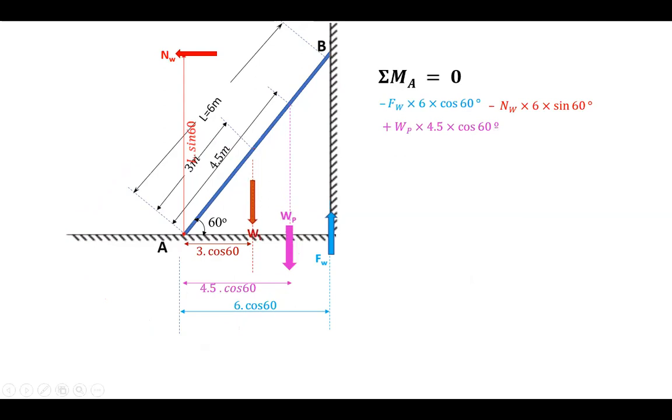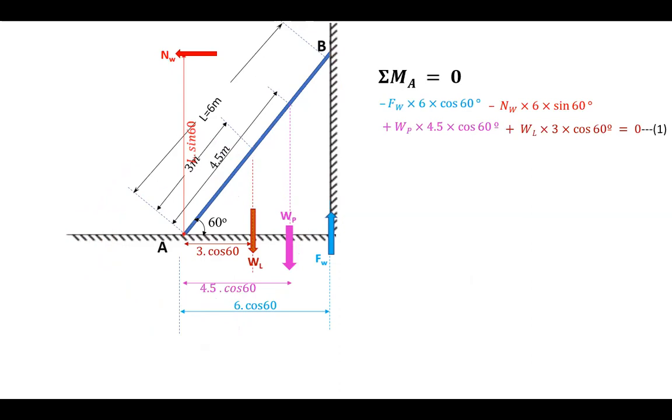Next, let us consider WL. Similarly, the moment due to that WL is positive, because it's rotating again in the clockwise direction. The perpendicular distance is 3 cos 60, therefore moment due to that WL is WL 3 cos 60. So these are the moments due to those four forces.